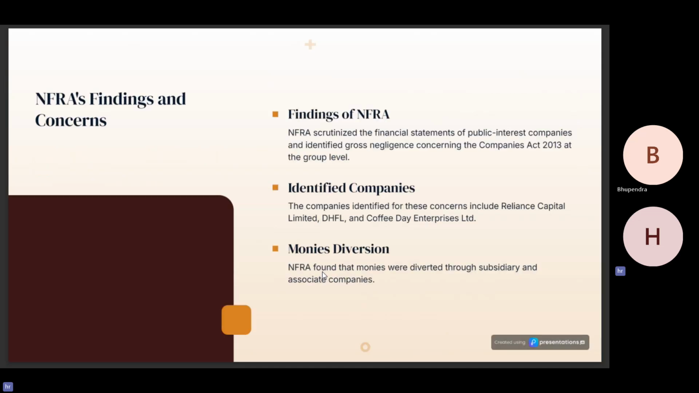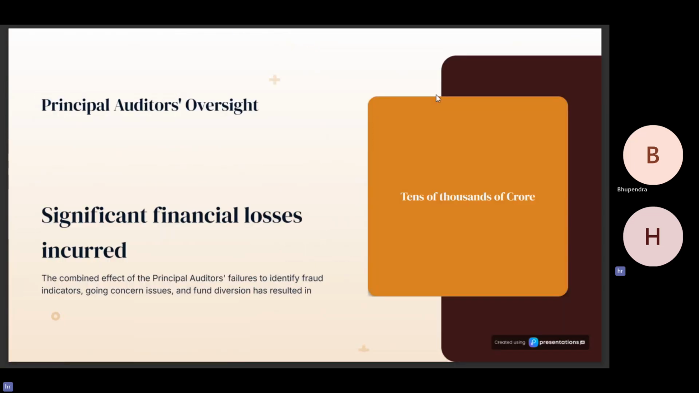Now, NFRA's findings and concerns. NFRA scrutinized the financial statements and identified gross negligence at the group level. In its circular, the NFRA identified some companies such as Reliance Capital, DHFL, and Coffee Enterprises Limited, in which a lot of money was diverted and siphoned off inappropriately, in contravention of the Companies Act 2013. Now moving on to our next slide. In its circular, the NFRA mentioned that tens of thousands of crore rupees were inappropriately diverted, contravening the provisions of the Companies Act.